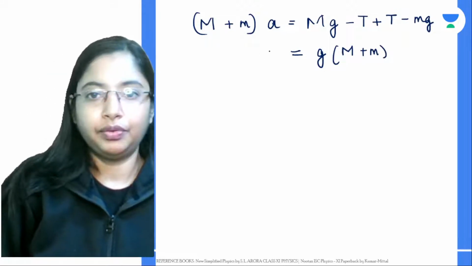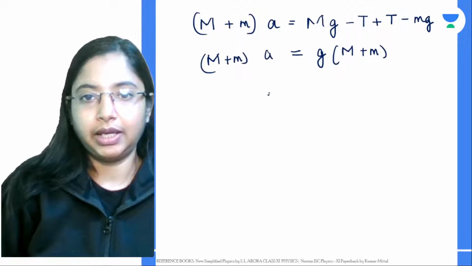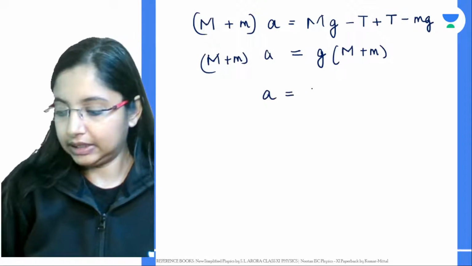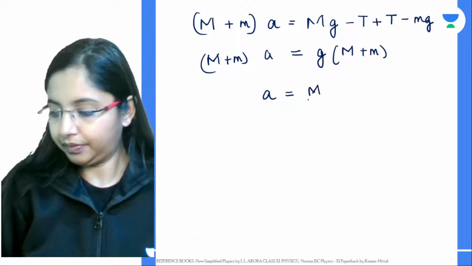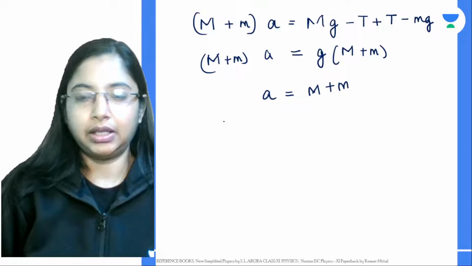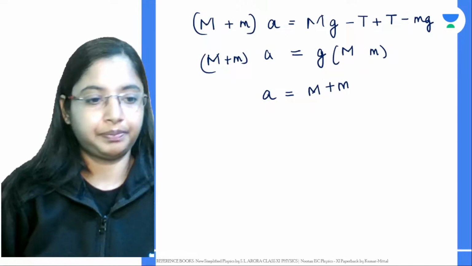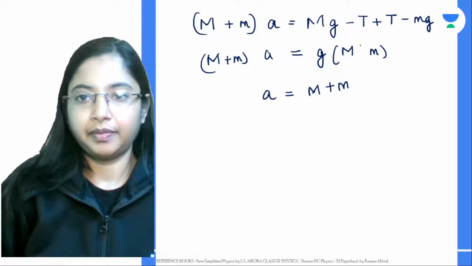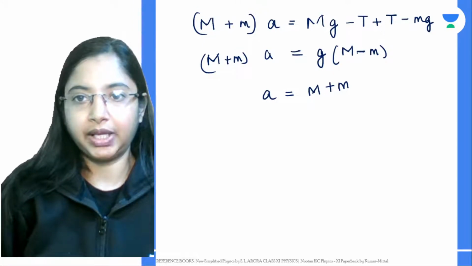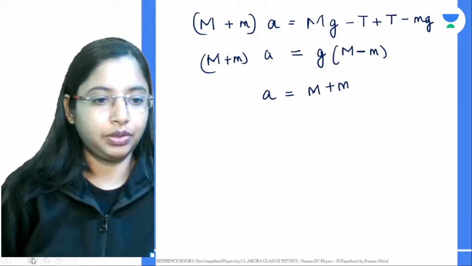So from here, this is M plus m into a. If you want a, it will be M plus m in the denominator, and in the numerator this value is minus.